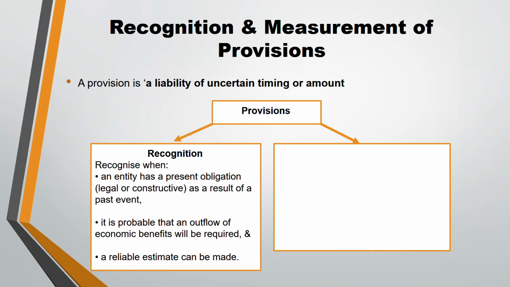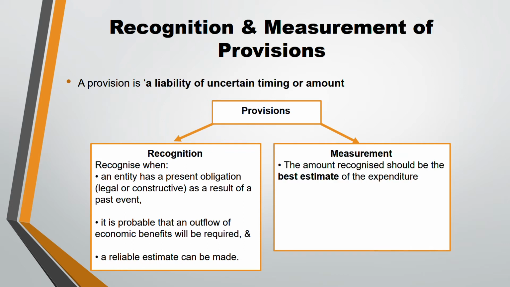And how do you measure it? You measure the best estimate of the expenditure. If you can make the best estimate of the expenditure, you measure it. Normally, they give you the amount. They measure it and tell you that this is the best estimate. Maybe they will give it in terms of probabilities, like a 50% probability that this will be the outcome, or 20%. Based on that also you can take it, the amount required to settle the obligation.